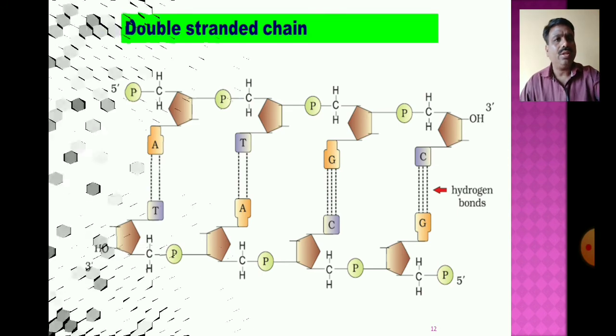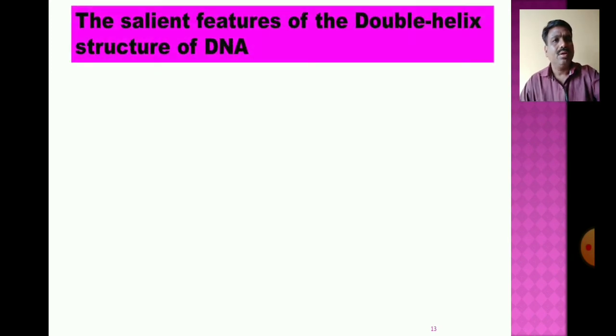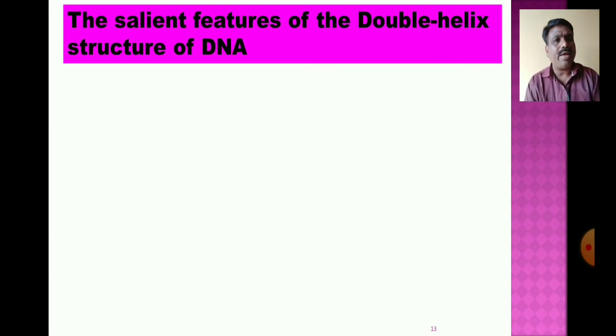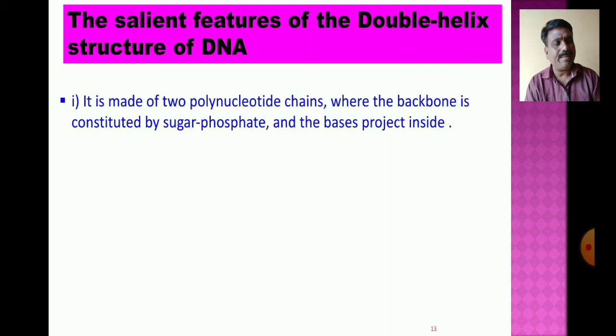Now, in the double stranded chain, there is a formation of the salient features of the double helix structure of the DNA. The salient features of the double helix structure of the DNA are very important to discuss with regard to the NEET examination. The double helix structure of the DNA was proposed by Watson and Crick in 1953.